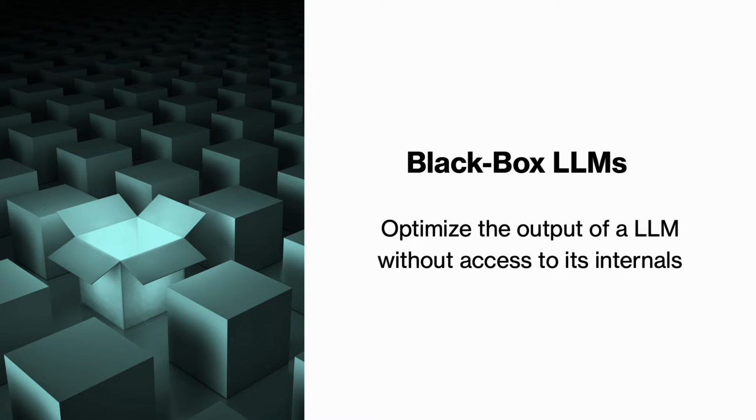The difficulty of solving such a problem becomes particularly pronounced when working with today's largest and most capable models such as GPT-4 and Gemini. These are black box models, meaning that their internal mechanisms are completely inaccessible to us. We cannot inspect their weights, their intermediate activations, or the reasoning trace that leads to a given output. In practice, we interact with them purely through an input-output interface called an API call. We provide a prompt and we observe a response. As a result, optimizing their behavior becomes a non-trivial search problem.